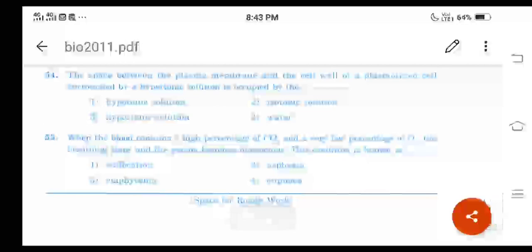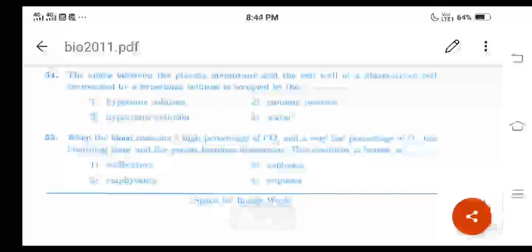What does it mean here? When a plant cell is placed in hypertonic solution, it will lose water by the process of exosmosis. This process is called plasmolysis. Due to this, the protoplasm will shrink and move inwards, away from the cell wall. Due to the permeable nature of the cell wall, the outer hypertonic solution will occupy the space between the plasma membrane and the cell wall.